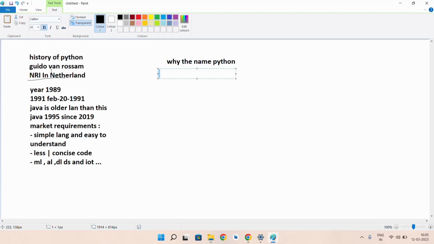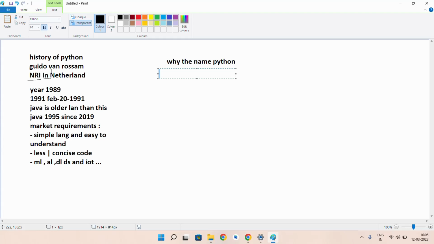Before that, just let me tell you something. If we like someone, or if there are any loved ones, or if we like any celebrities, we try to set their names as our password, right? For suppose if I like Allu Arjun a lot, most people will set Allu Arjun as their password.